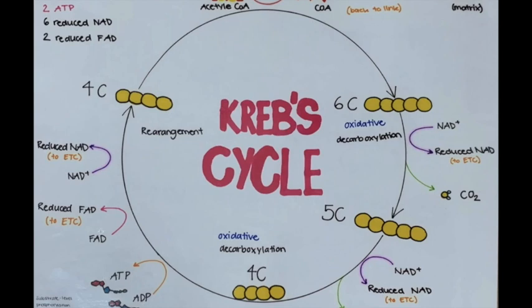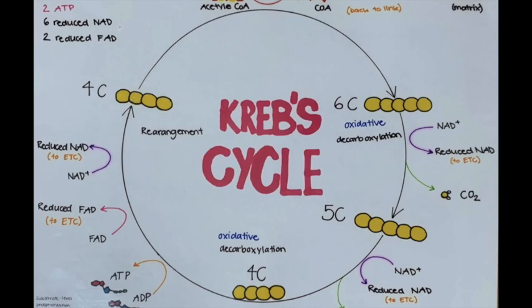FAD is reduced and returns to the electron transport chain to become FAD again. NAD+ is reduced to NADH and then goes back to the electron transport chain to become NAD+ again. The 4-carbon molecule is now rearranged and the cycle starts again.